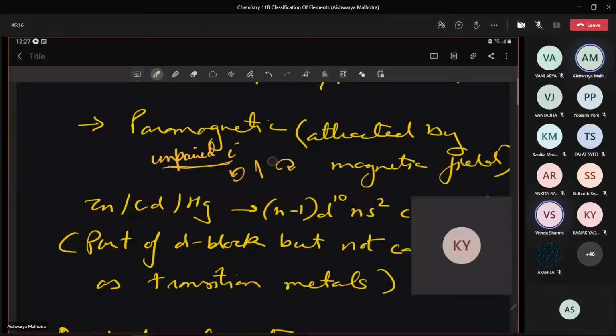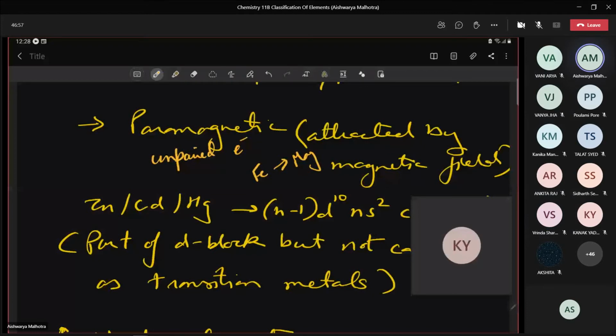Correct? Yes, ma'am. But here, because of the presence of one unpaired or many unpaired electrons in that orbital, this shows a magnetic field here. And when we put such material having partially developed magnetic field, they'll be attracted towards the magnetic field. If I keep these substances in the magnetic field, they'll be attracted. For example, when I put iron near magnet, what will happen? Will get attracted.